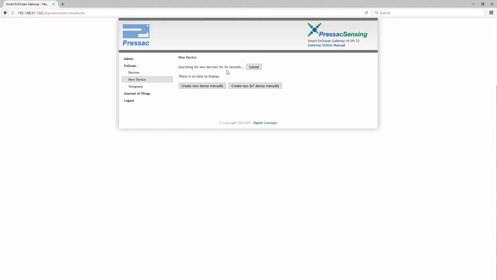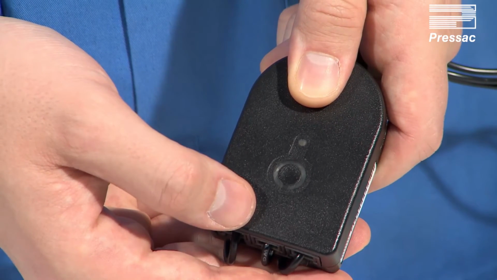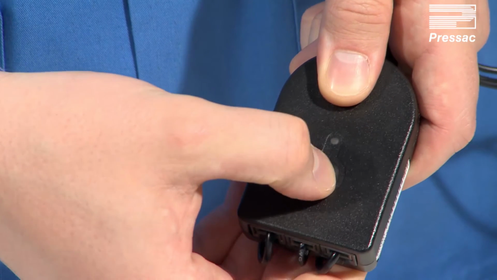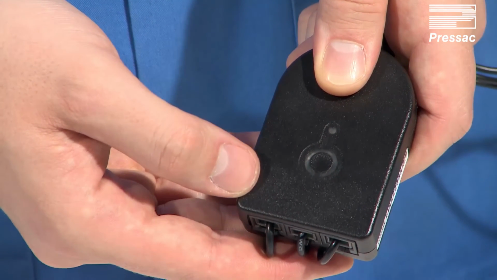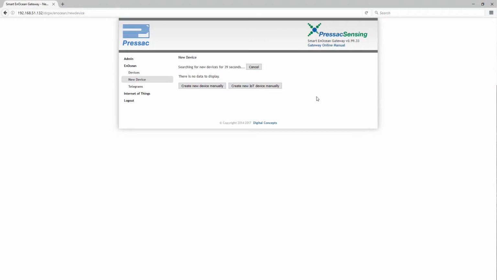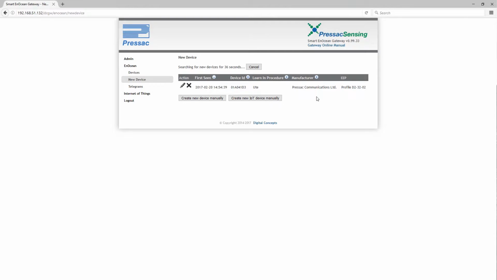During these 60 seconds, the smart EnOcean Gateway will listen for the learn telegrams of devices in range. While the smart EnOcean Gateway is listening for learn telegrams, ensure you are in range and press the Learn button on your Pressac version 3 CT clamp. Once the gateway receives the learn telegram, a new device entry will appear.